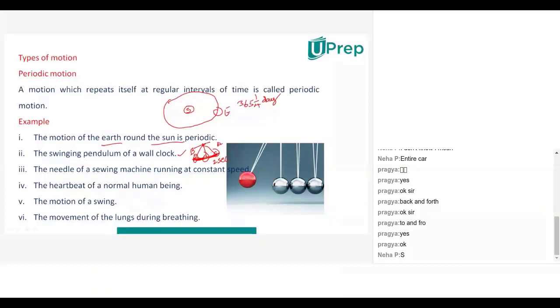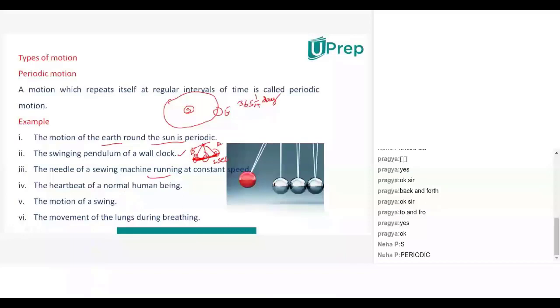Okay. The needle of a sewing machine running at constant speed is also periodic. Why? Because at the same rate it is moving, at the same time it again comes back like this. If one oscillation is finished in 1 second, again it will make one oscillation in 1 second. Like that, it always moves like that only. So in equal intervals of time, it is repeating the same motion.